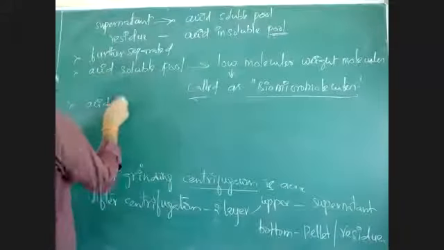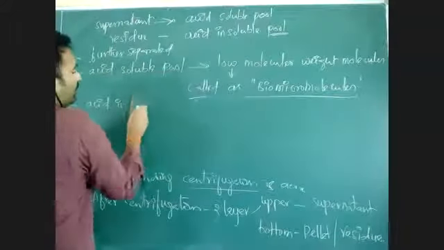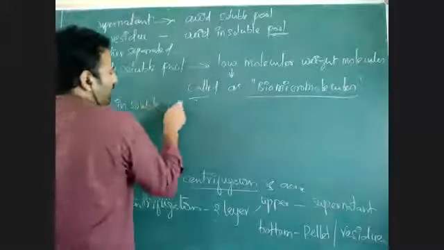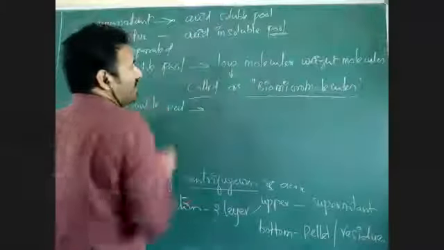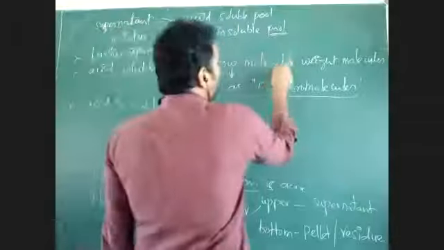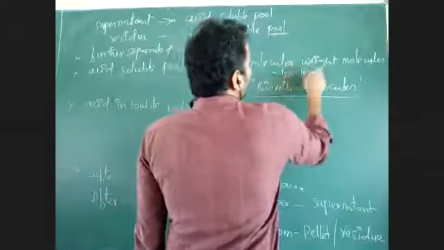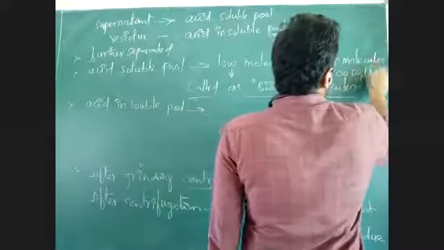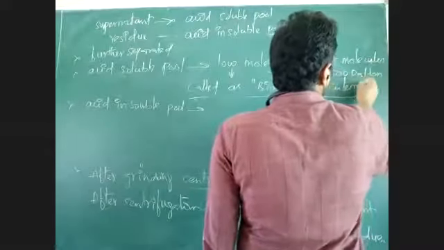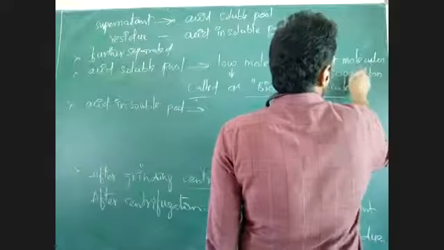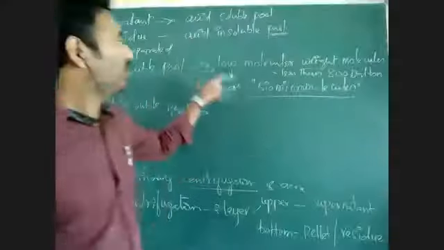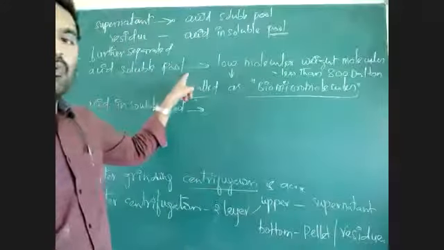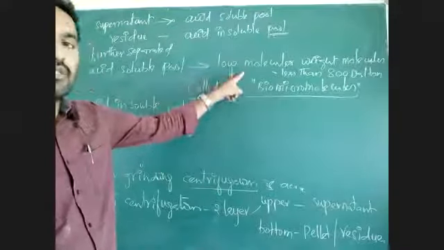And the acid insoluble pool is there, na? This acid soluble pool has low molecular weight molecules, right?